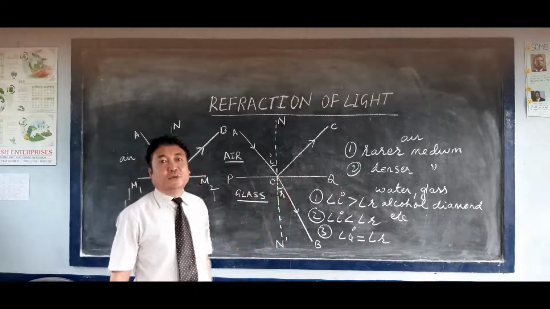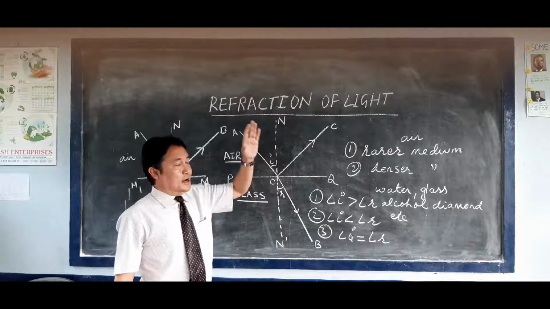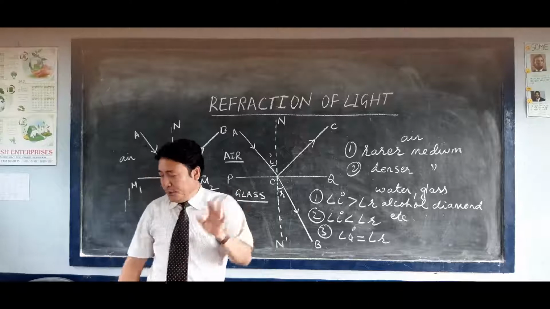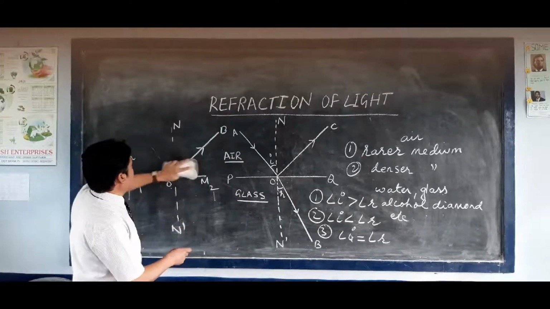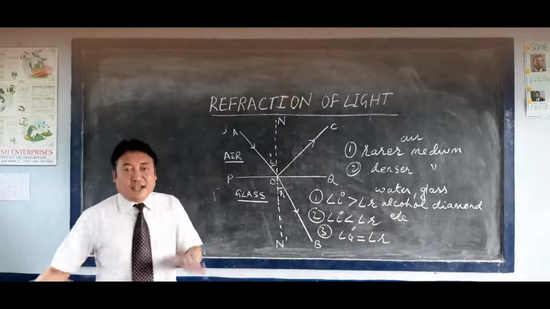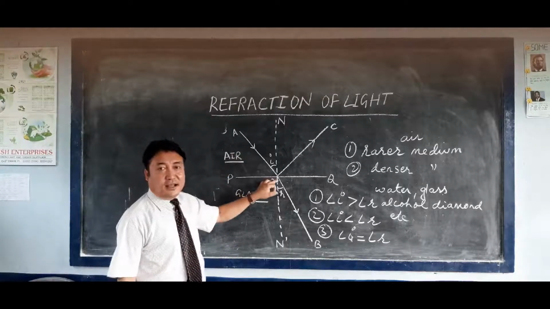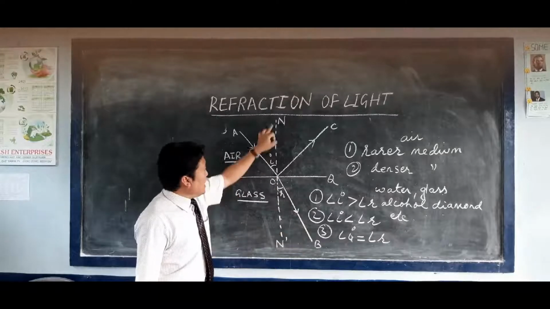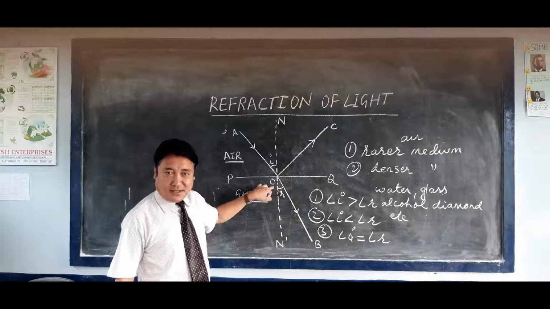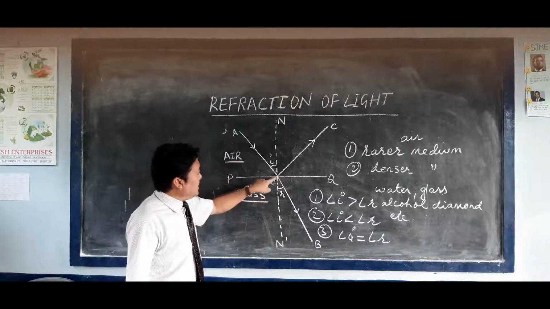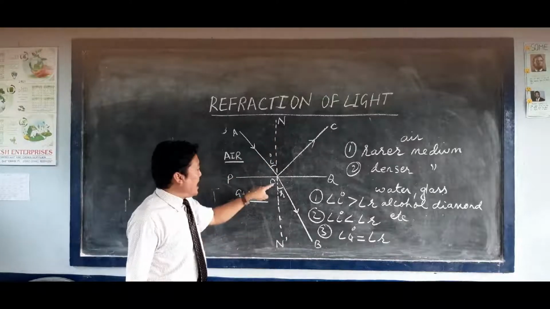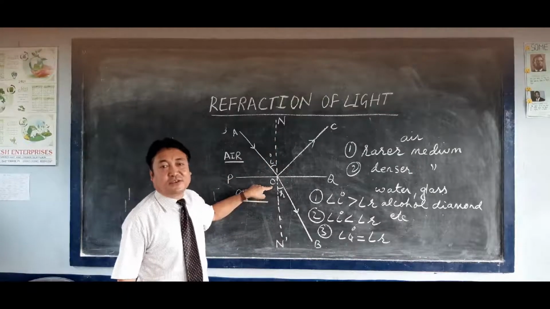Now the next point will come to the laws of refraction. There are two laws. The first law of refraction states that the incident ray, the refracted ray and the normal all lie at the point of incidence. That is the first law.